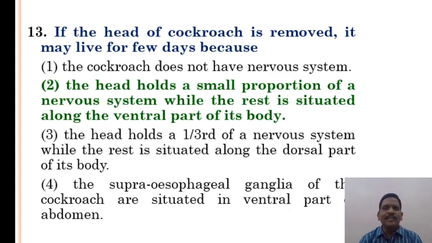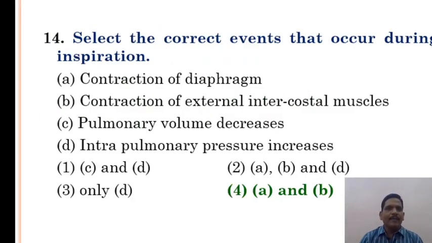If the head of the cockroach is removed, it may live for a few days because the head holds a small proportion of the nervous system while the rest is situated along the ventral part of the body. That is the correct answer. Select the correct events that occur during inspiration: A, contraction of diaphragm; B, contraction of external intercostal muscles; pulmonary volume decreases, intrapulmonary pressure increases. Option 4 is the correct answer. A and B are correct: A, contraction of diaphragm, and B, contraction of external intercostal muscles.